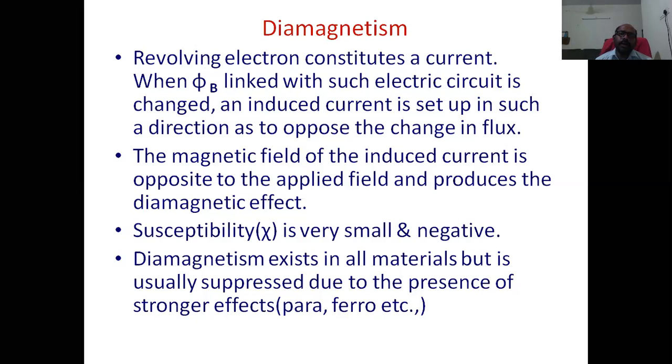When phi B, the magnetic flux linked with such a closed electric circuit, is changed, an induced current is set up in that circuit in such a direction so as to oppose the change in flux, according to Lenz's law.